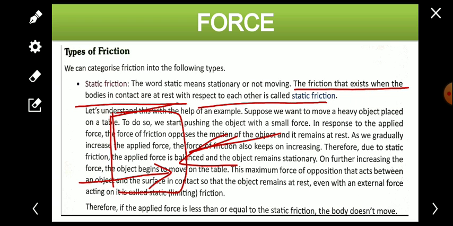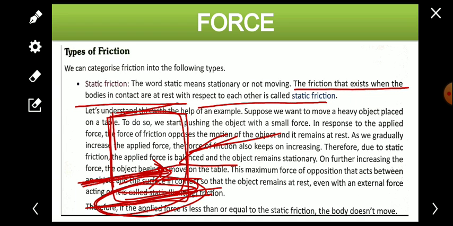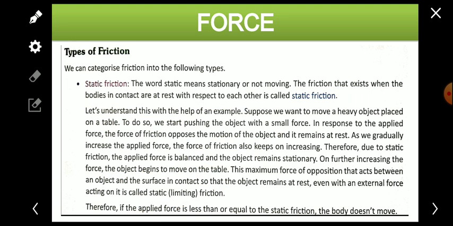This frictional force acts when the body is at rest, when the object is stationary. The frictional force exerted between the contact areas when the body is at rest is known as static friction. Let me repeat: when any object is at rest and it exerts a frictional force, that frictional force is known as static friction.